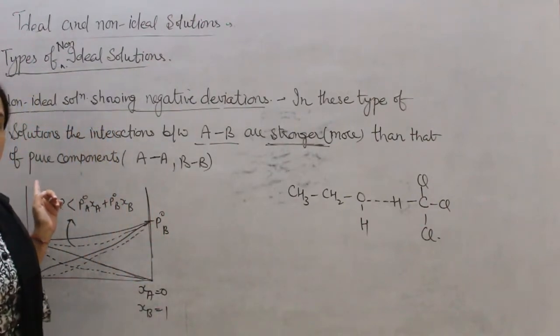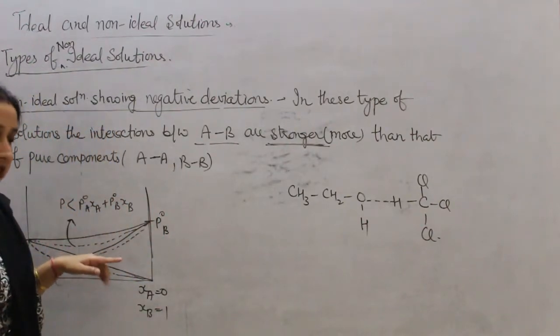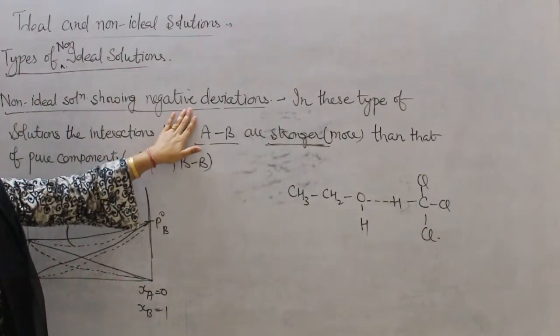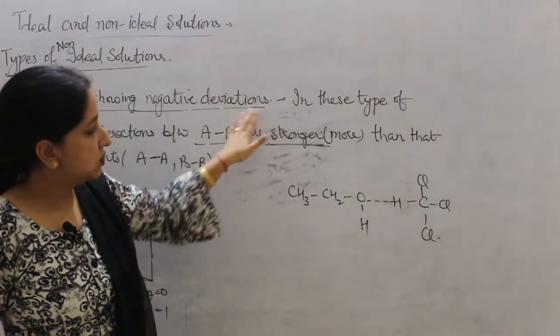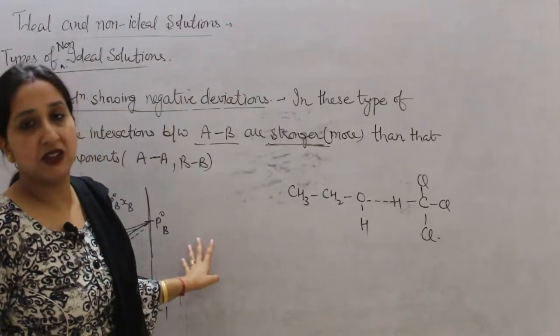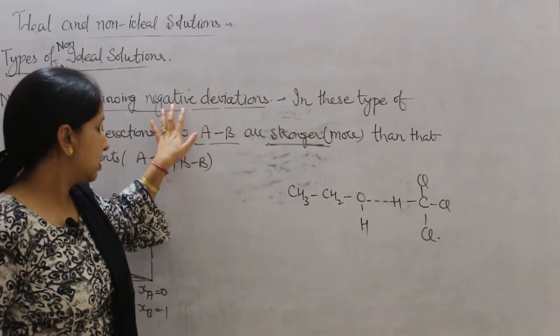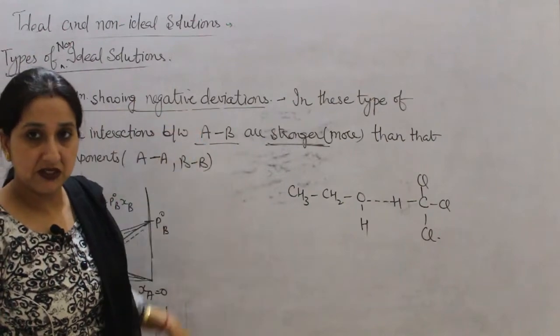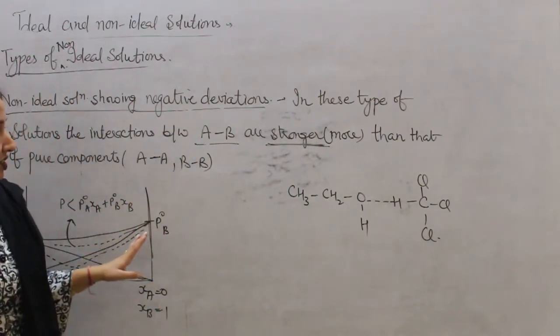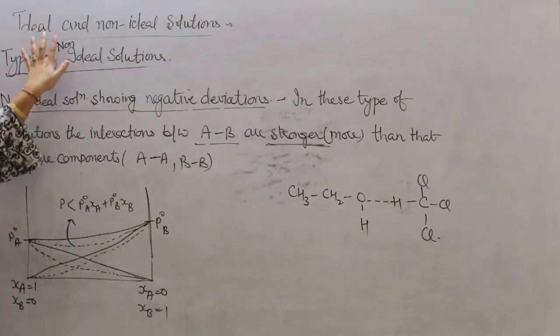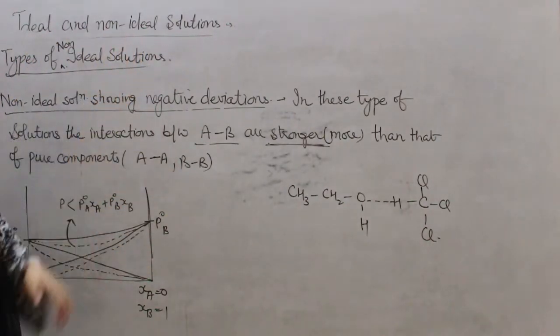In positive deviation, delta V mixing is greater than 0. In case of negative deviation, delta V mixing is less than 0. So these are basically the main three differences between non-ideal solutions showing positive deviation and non-ideal solutions showing negative deviation. So this was all about your ideal and non-ideal solutions.